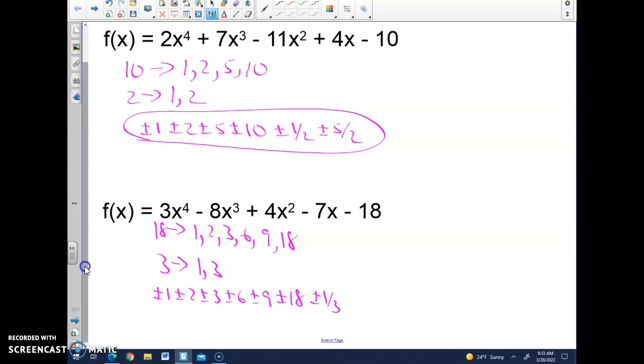Plus or minus 1/3, plus or minus 2/3. 3 over 3 is 1. 6 over 3 is 2. 9 over 3 is 3. 18 over 3 is 6. And those are my answers.